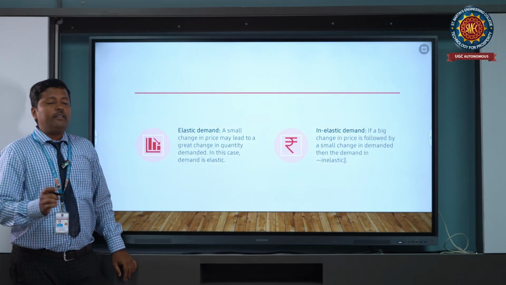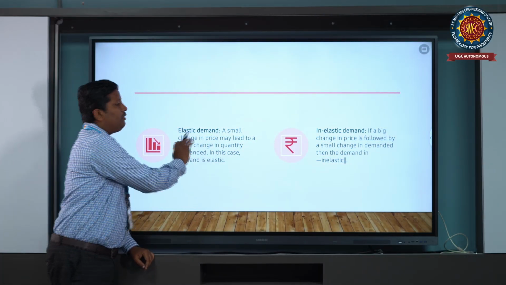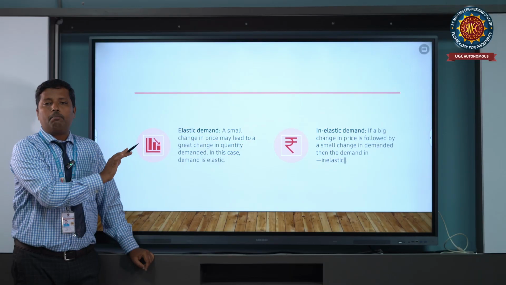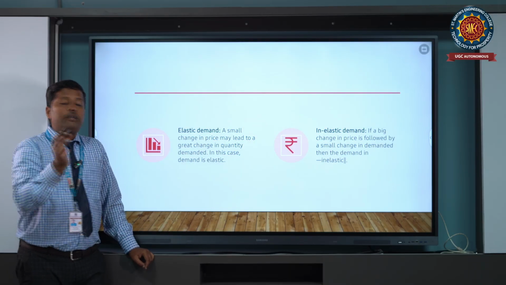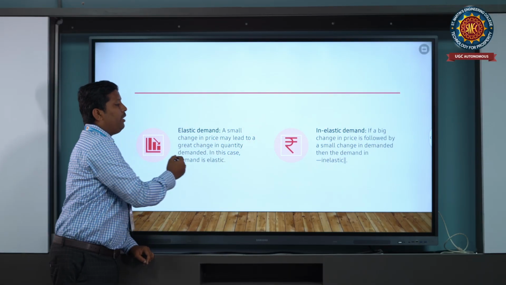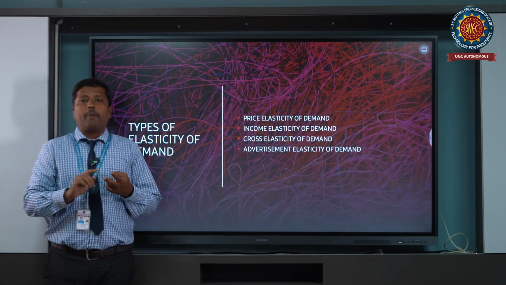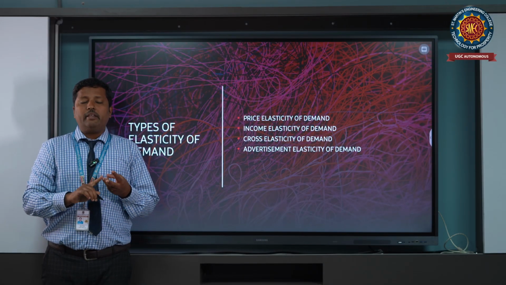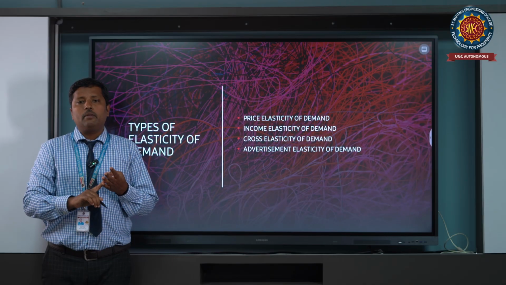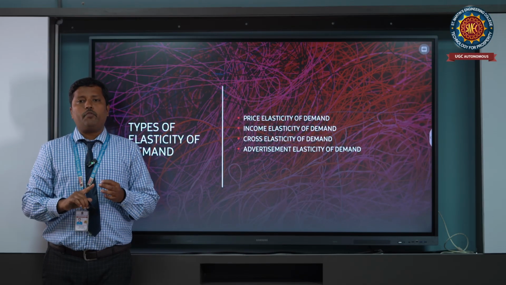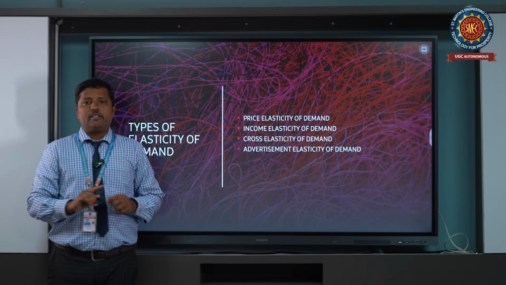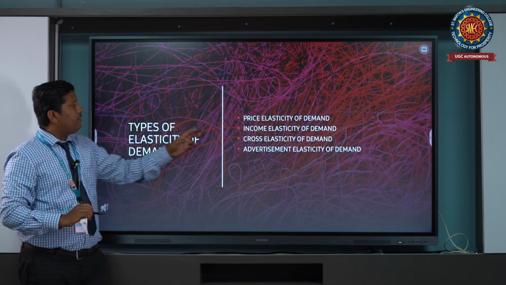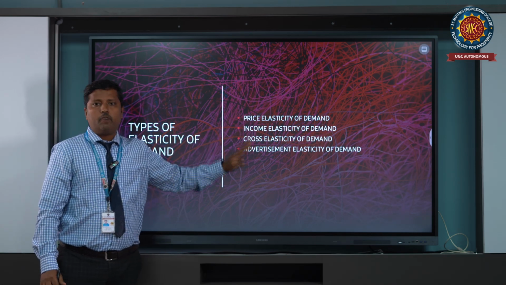So next, in this elasticity of demand, these are the two categories. But when it comes to the types, there are four types. One is price elasticity of demand, next income elasticity of demand, third one cross elasticity of demand, and fourth one advertisement elasticity of demand. So these are the four types of elasticity of demand.